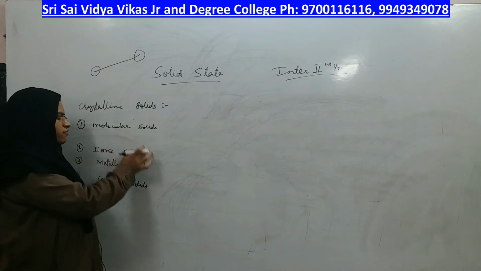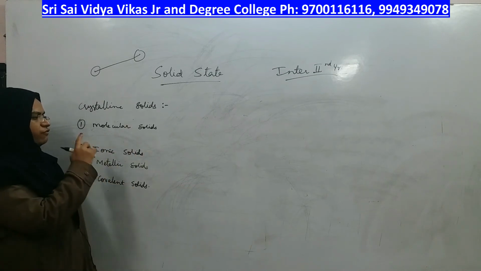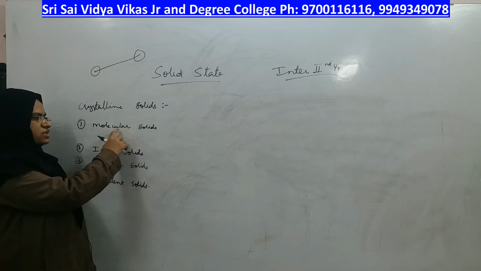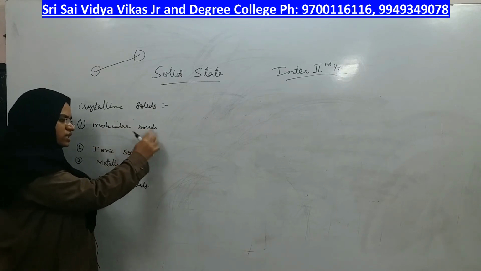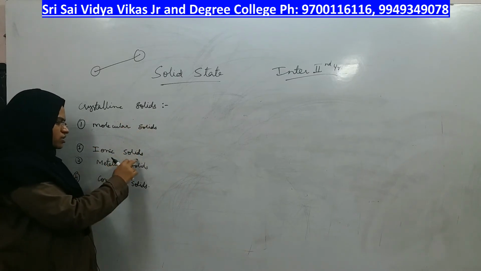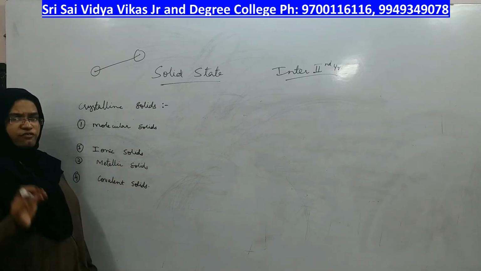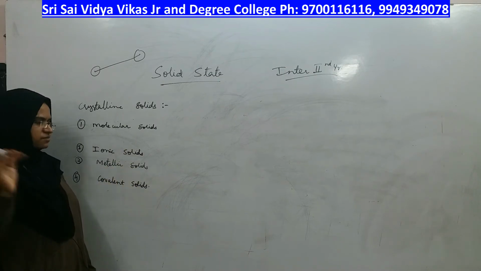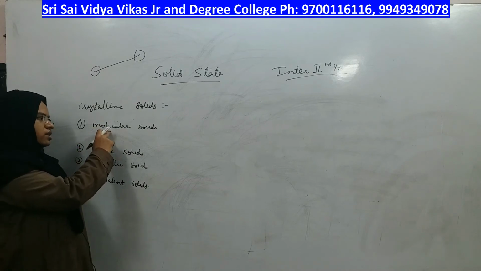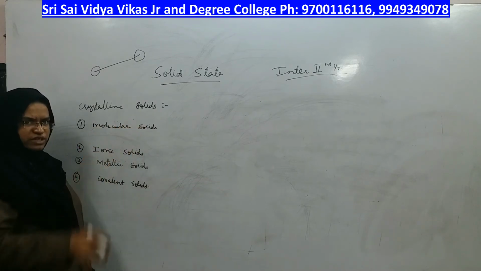Thus, the different types of crystalline solids are four. You have crystalline solids that are molecular solids, or ionic solids, or metallic solids, or covalent solids, right? There are four types of crystalline solids, but they have their own features.